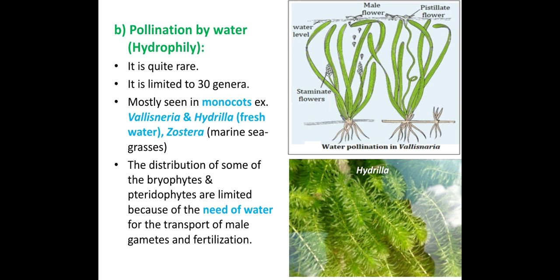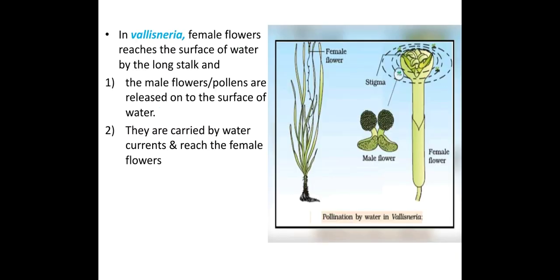Now, how pollination happens in Vallisneria, we'll see by taking this plant as an example. In Vallisneria, female flowers reach the surface of the water by a long stalk. So you can see the diagram there. First, there is a long stalk which is holding a female flower and helping the flower to come up to the surface of the water.